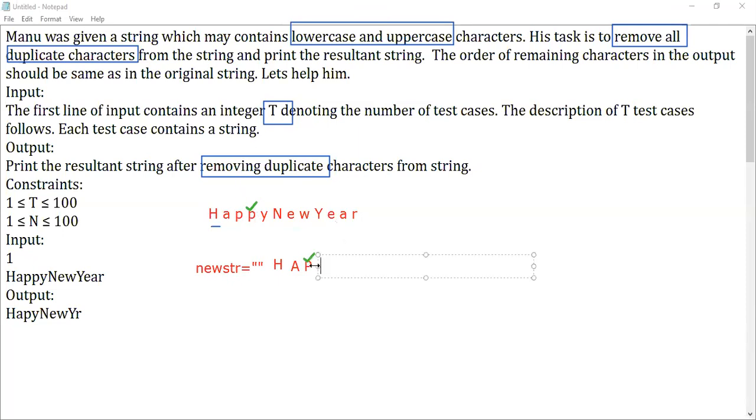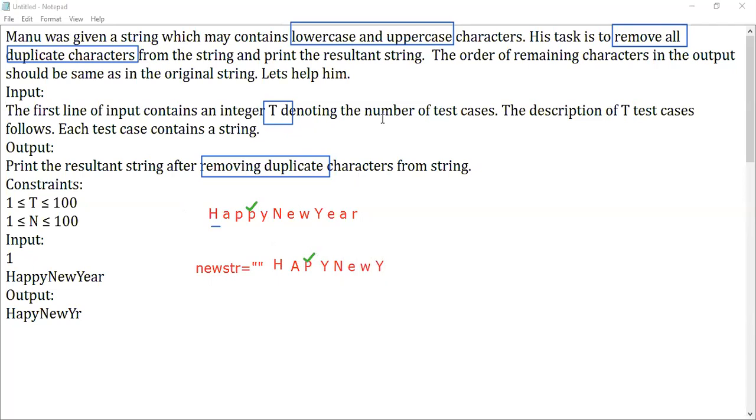So the next character is Y. Check whether Y is here. Y is not here. Okay, Y is in lowercase. It's not here, so it will be inserted. And the next, N, is also not here. E is also not here. W is also not here. This Y is in uppercase. So it is repeated, but it's not in lowercase, right? It's uppercase, so it's inserted.